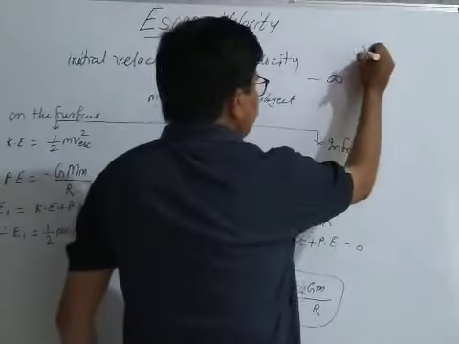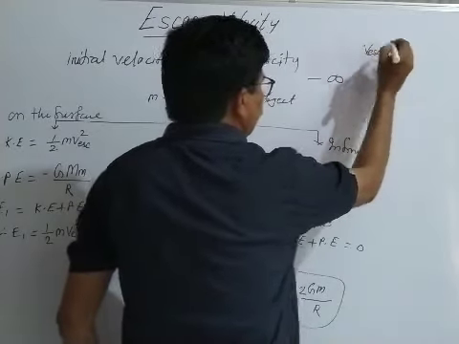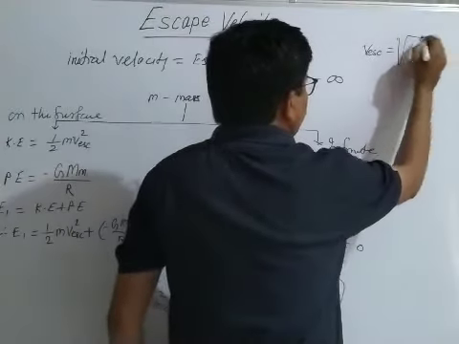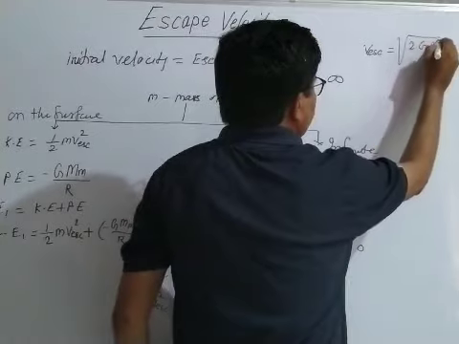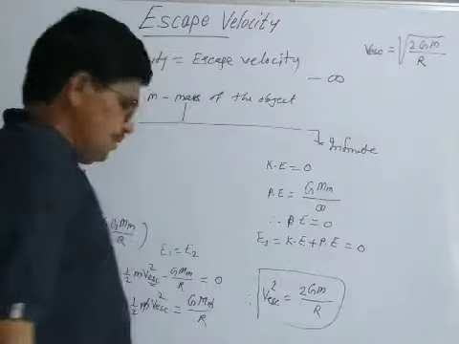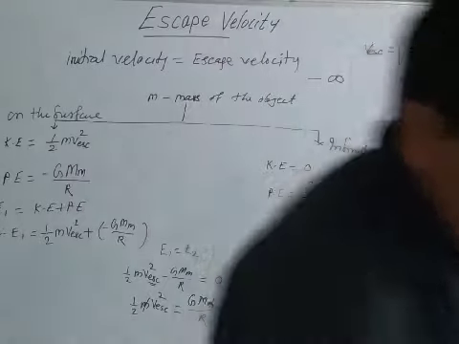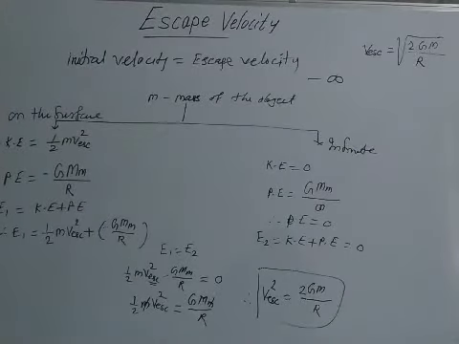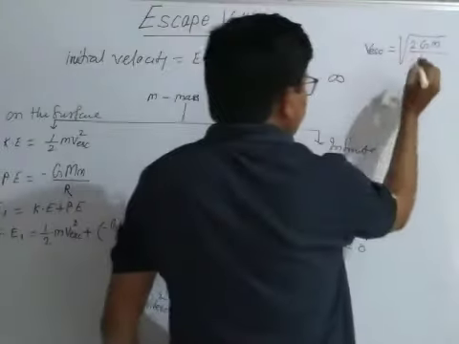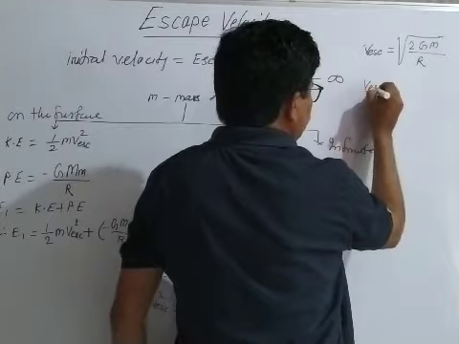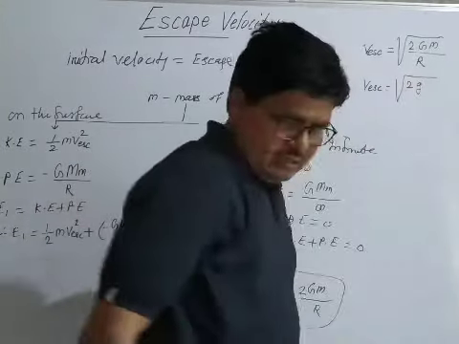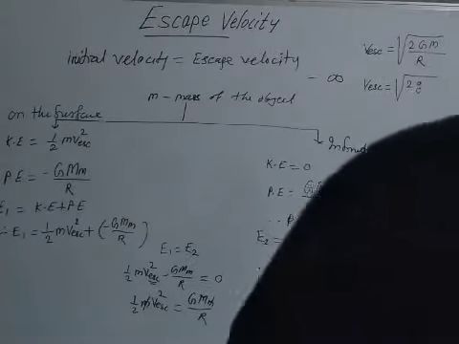Therefore, taking square root on both sides, v escape is equal to square root of 2GM divided by r. But in place of GM by r, you can take v escape is equal to square root of 2gr.